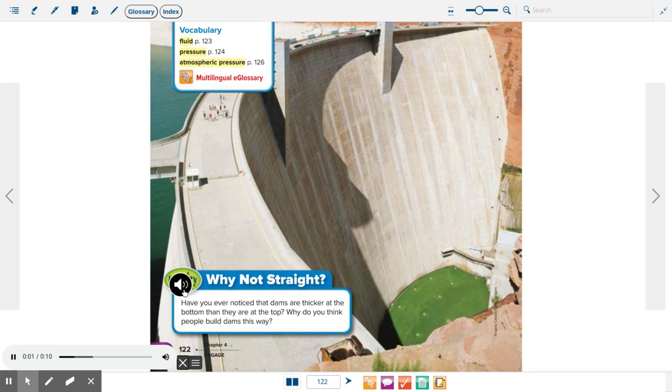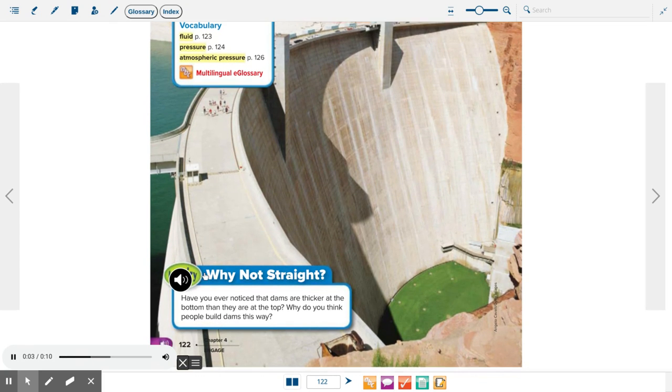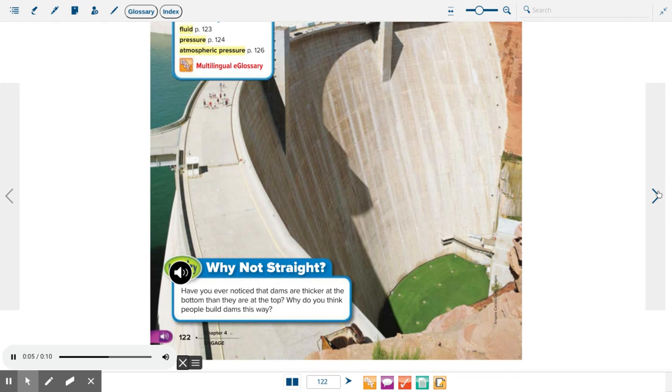Inquiry. Why not straight? Have you ever noticed that dams are thicker at the bottom than they are at the top? Why do you think people build dams this way?